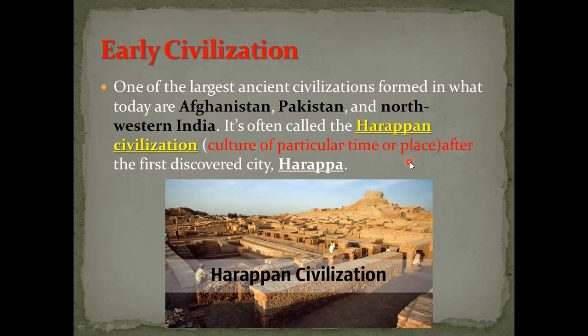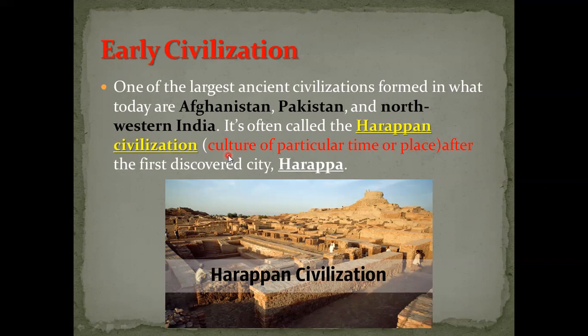It is named after the first discovered city, Harappa. As you see in the picture, all of these places were built in the past. So again, civilization means culture of a particular time or place.